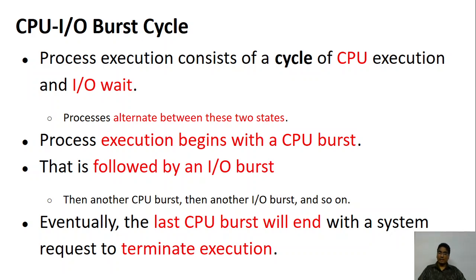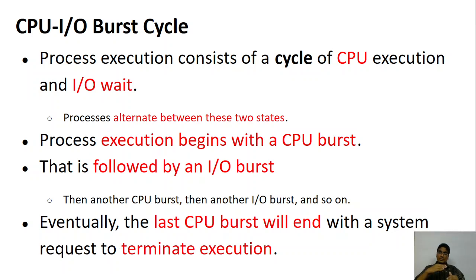So your process will begin like this. You begin with the CPU burst, then when there is an input required, there will be an IO or input output burst. After that, again a CPU burst, and maybe again input output, and this process will continue. Finally, you will have some CPU burst, that is the last part of the program. After this, your program will go for termination by calling the terminate call on the operating system, or it is going to terminate altogether. So your cycle will go like this.